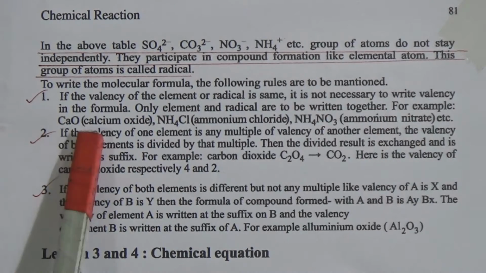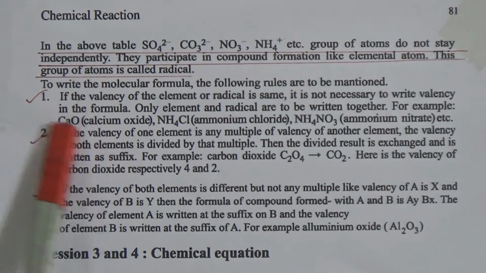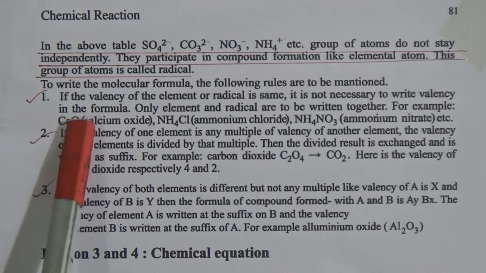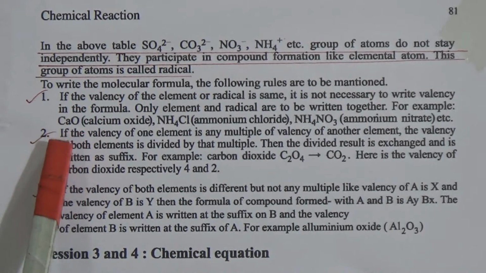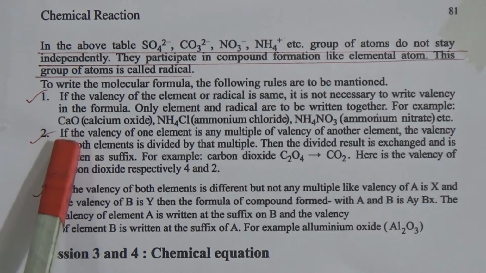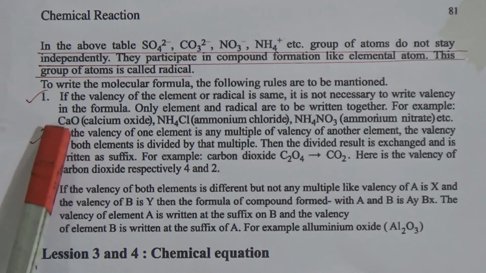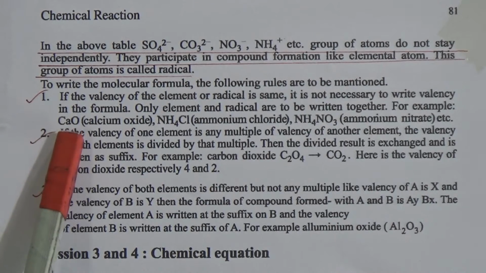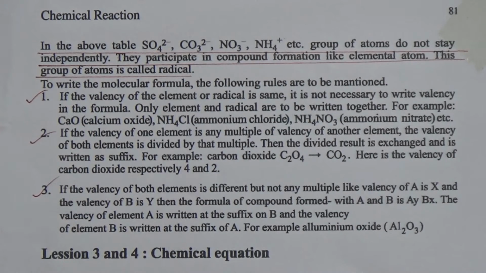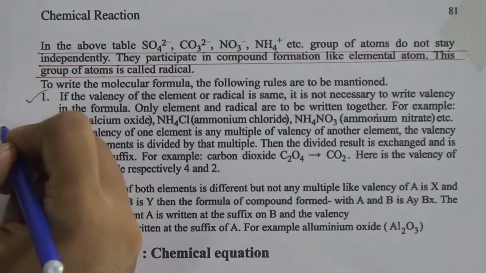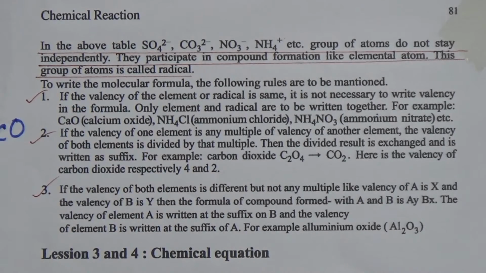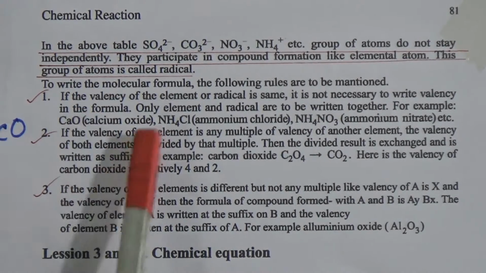For example, calcium oxide: both oxygen and calcium valency is 2, so no need to write their valencies. If you are thinking about carbon monoxide, carbon's valency is also 2 and oxygen's valency is also 2. So in carbon monoxide we only write CO, that means no need to write their valency.